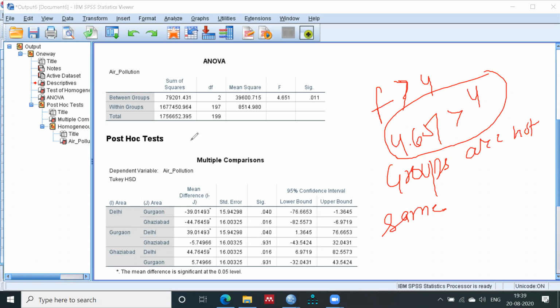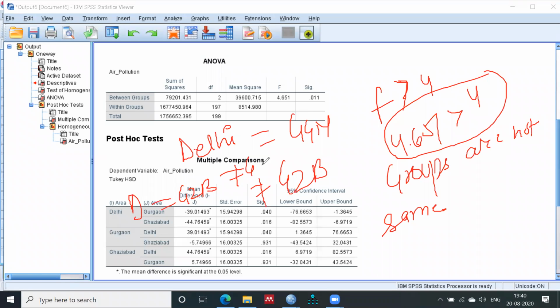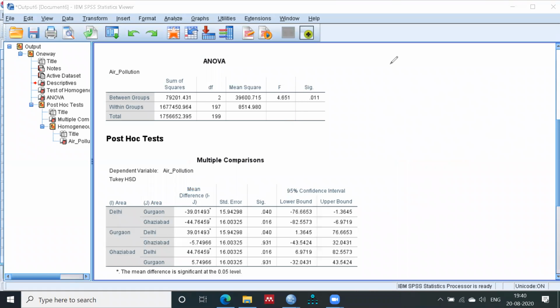What does it mean? The average pollution of Delhi, Gurgaon and Ghaziabad are different. They are not equal. It can be possible that Delhi and Gurgaon can be equal or Ghaziabad cannot be equal. It can be possible that Delhi and Ghaziabad can be equal, Gurgaon cannot be equal, right? But what does it mean? This 4.651 is greater than 4. That means all groups are not equal. That's why, to analyze which groups are equal or not equal, or none of them are equal, we apply the post hoc test.